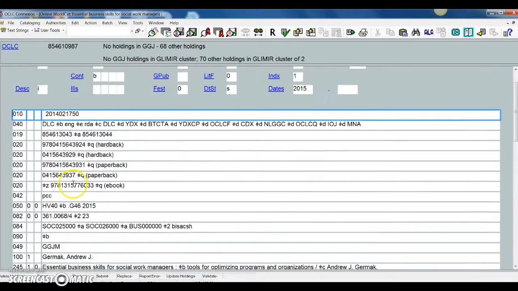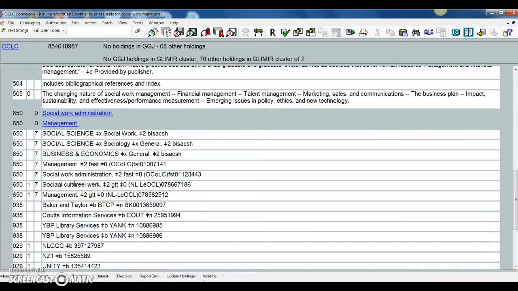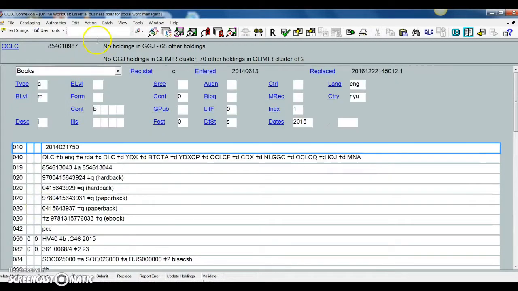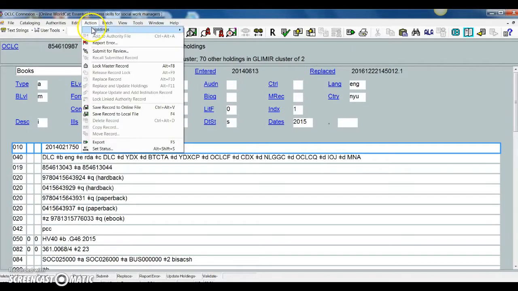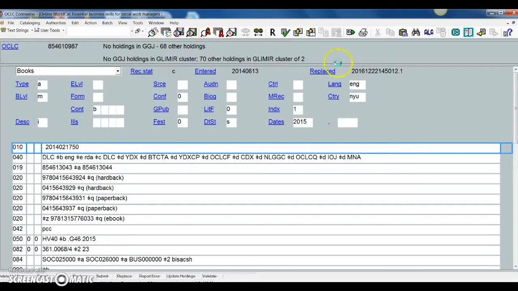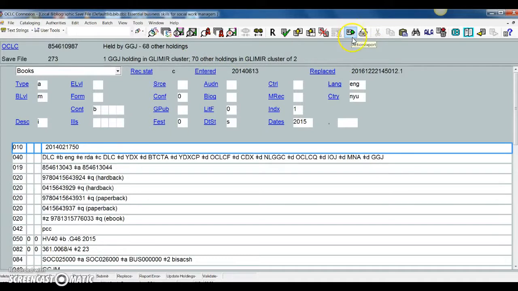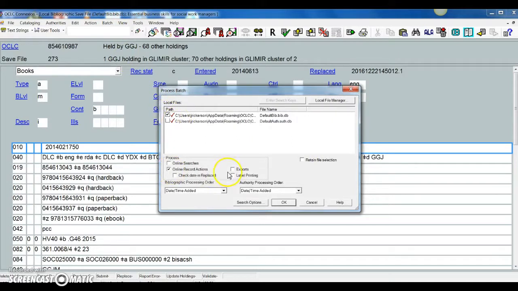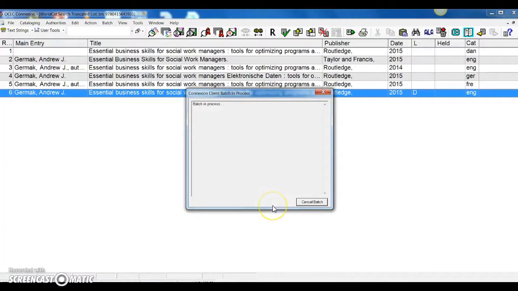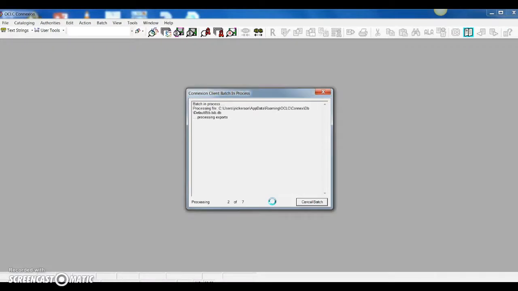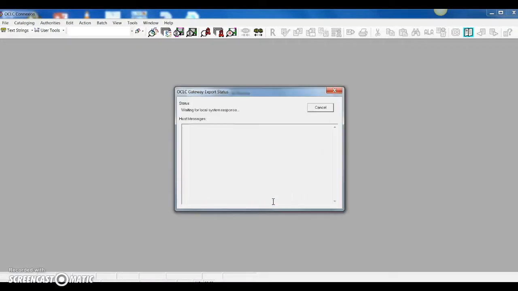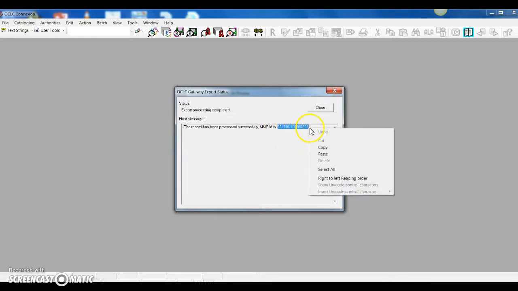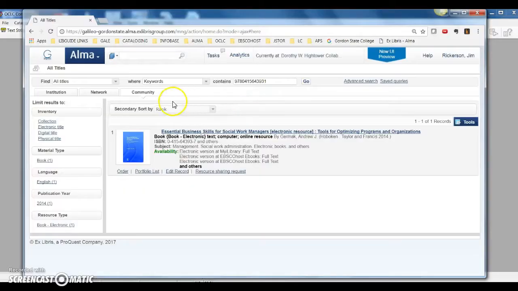So here's the record, and we're not going to be able to edit out the 938s. Just go ahead and leave those alone for now. All we need to do at this point is click on Action, Holdings, Produce Update Holdings, and then Export, and then go to Batch, Process Batch, and it's going to give us an MMSID number. And what we're going to do is copy and paste that MMSID number into Alma.